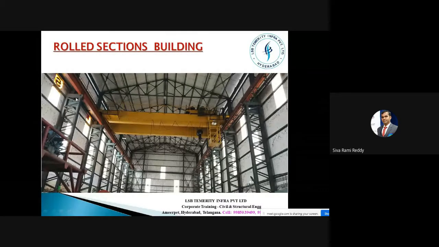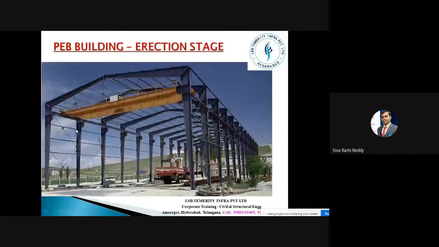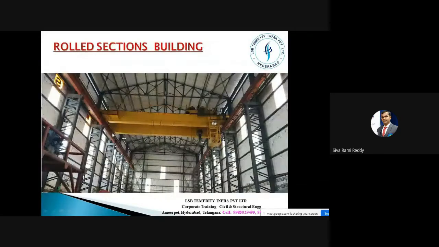So here, see, this is one again. When you compare with this, we have a column like this. So we have two columns. We are connecting these two columns by introducing this kind of angle profiles, angles. When you go to this, see, we have only locally provided bracket condition. We have a locally provided bracket here. So here, see, we are maintaining this kind of a huge column from bottom to top, just to support this kind of a gantry girder.